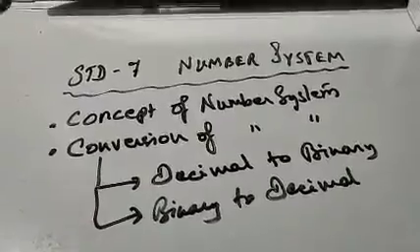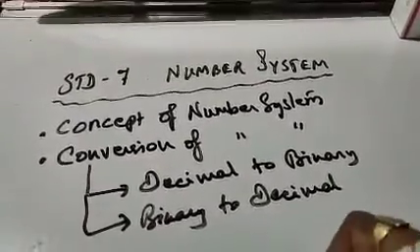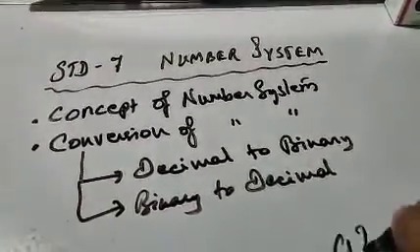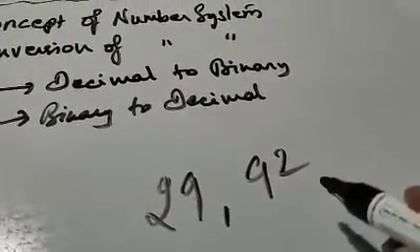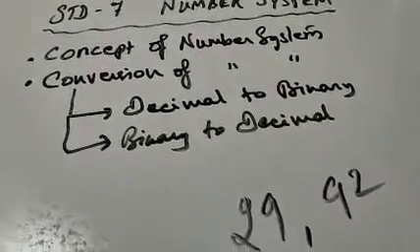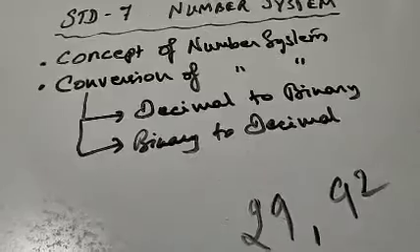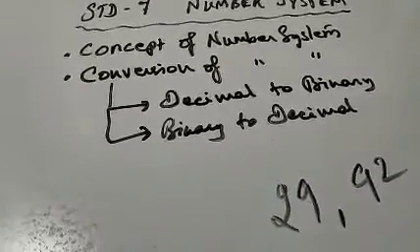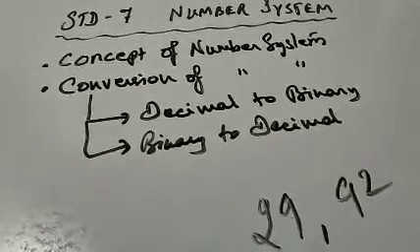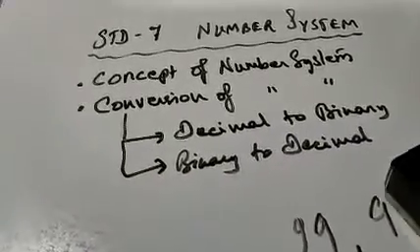So these are represented in the decimal number system. A decimal number is a number which represents all the digits from 0 to 9 and their combinations.